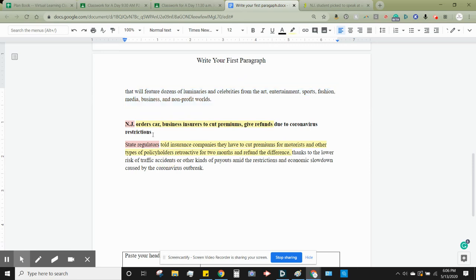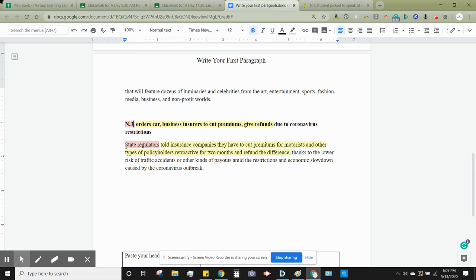Here's one that's a little long and wordy, so I saved it for the end. NJ, that's the who, so state of New Jersey, orders car, comma, business insurers to cut premiums, comma, give refunds. Remember in headlines we use commas instead of "and"? Here we've got a double use of comma instead of "and."